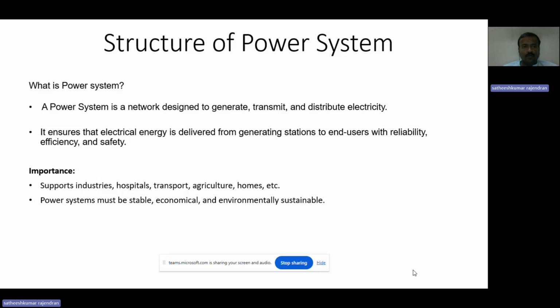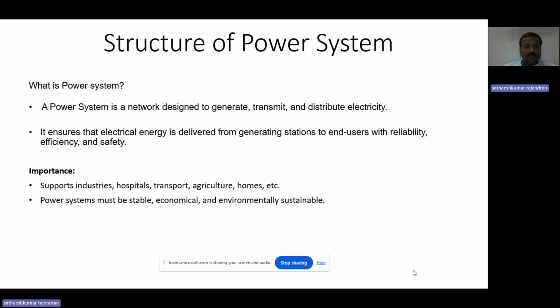First of all, you have to know what a power system is. The power system is a network designed to generate, transmit and distribute electricity to the end user. That means from the generation, we are generating the electricity and then transmitting it through the transmission line and distributing it to the end users. It ensures that electrical energy is delivered from the generating station to end users with reliability, efficiency, and safety.